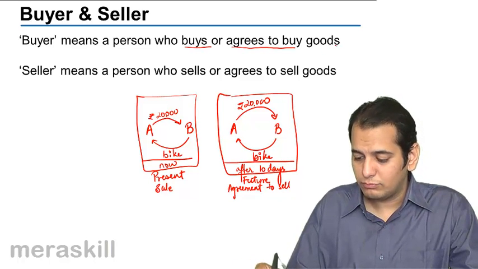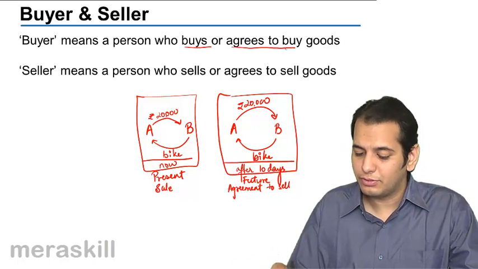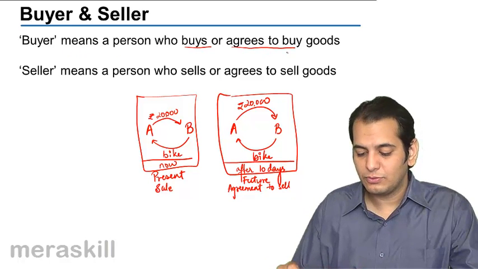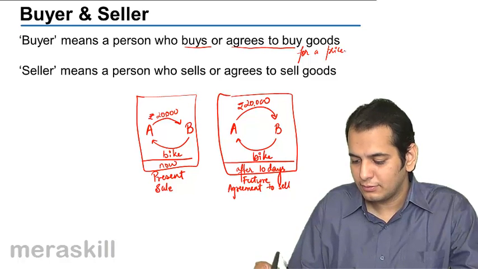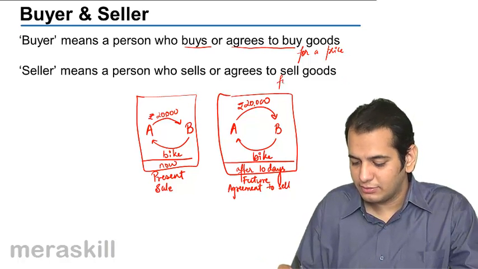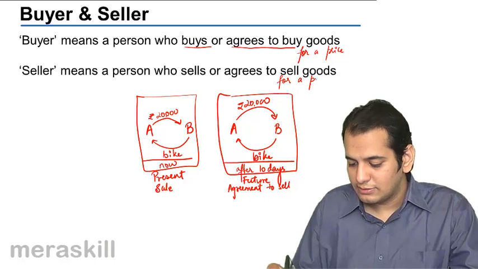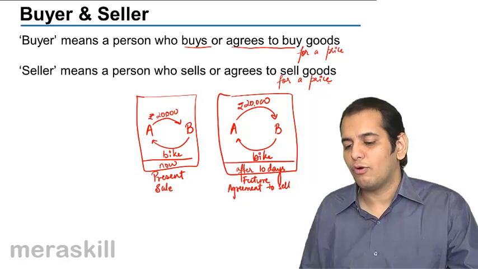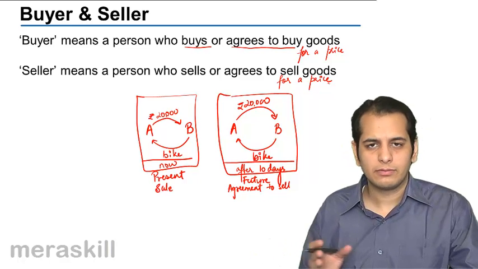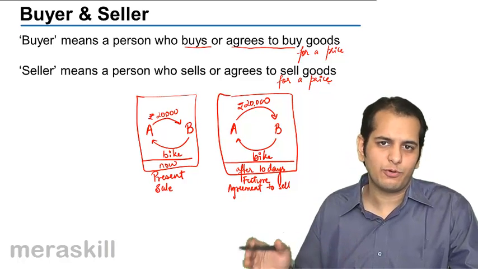Now, one thing I'd like to tell you here is a buyer means a person who buys or agrees to buy the goods for a price. At the same time, a seller is a person who sells or agrees to sell the goods for a price. They both purchase and sell it for a price.